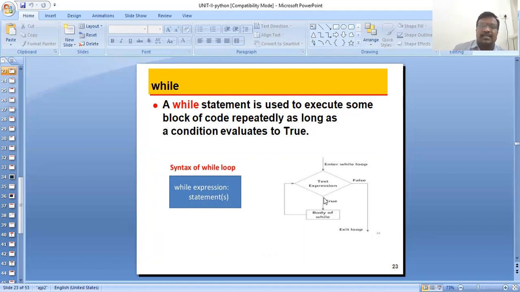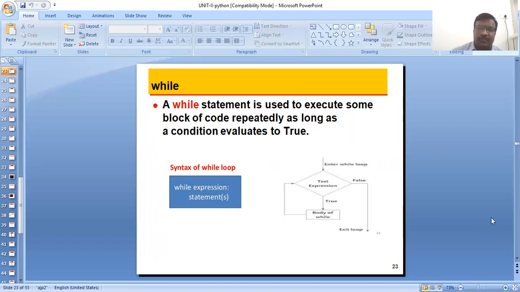See the small syntax here. In Python programming, the while expression statement enters the while loop. If the test expression is false, exit the loop. If the test expression is true, the body of the loop executes. That is the syntax of the while loop statement in Python programming.